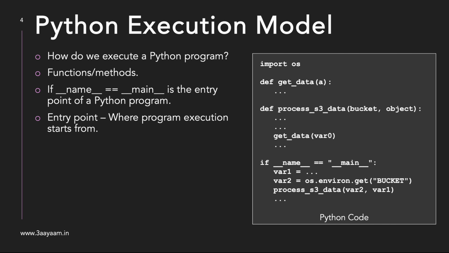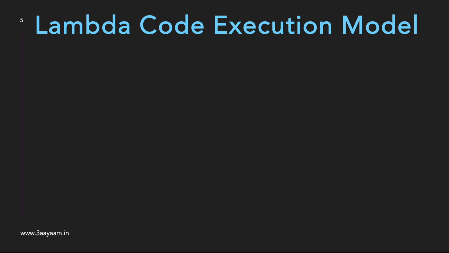Having done this recap, let us try to understand the Lambda execution model, how a Lambda function executes the code. I hope you have noticed that a Lambda function is not the code. It is a wrapper, which is a collection of various components. We provide the networking, environment variables, the timeout, the memory that we need, etc. And also we provide the code. Lambda function is not the code, it is a wrapper to execute the code.